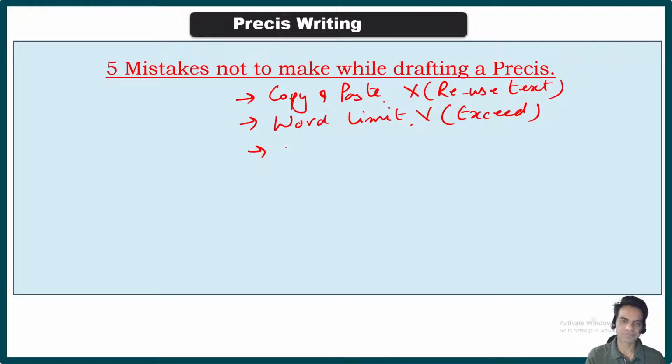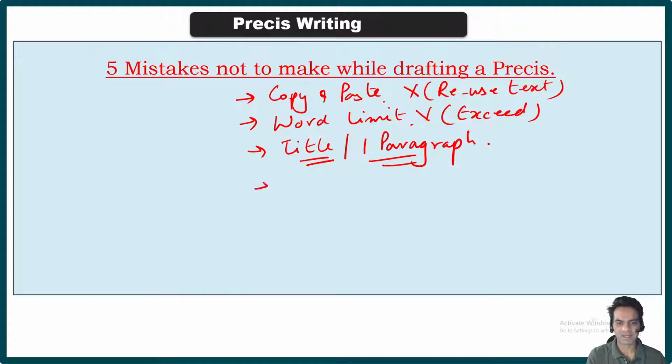Then third is title. Do not forget title and structure. That is one paragraph. So it has to have one title on the top, short and crisp, and the Precis is written in one paragraph only. Do not make more than one paragraph in a Precis. Got it? Then exclusion of specifics.